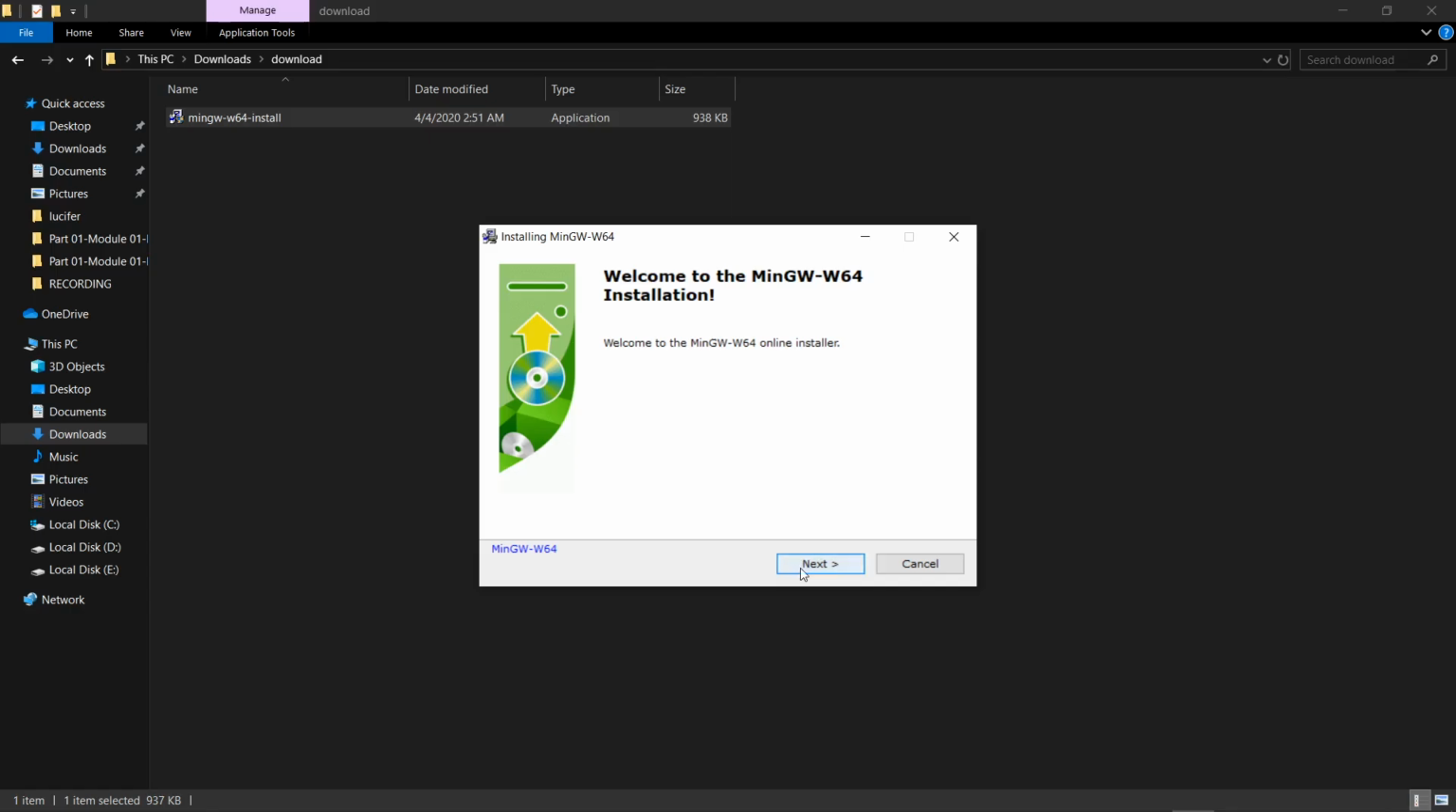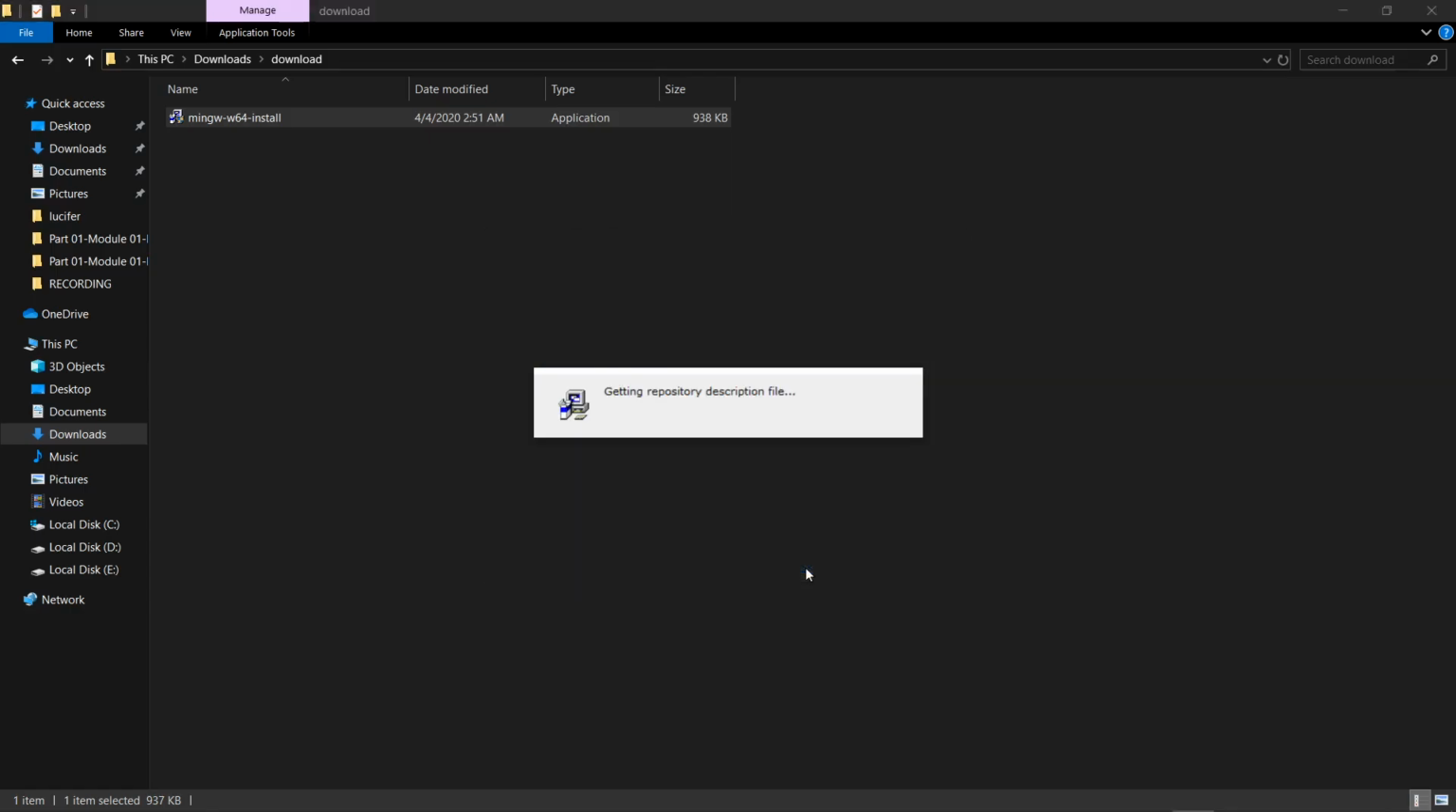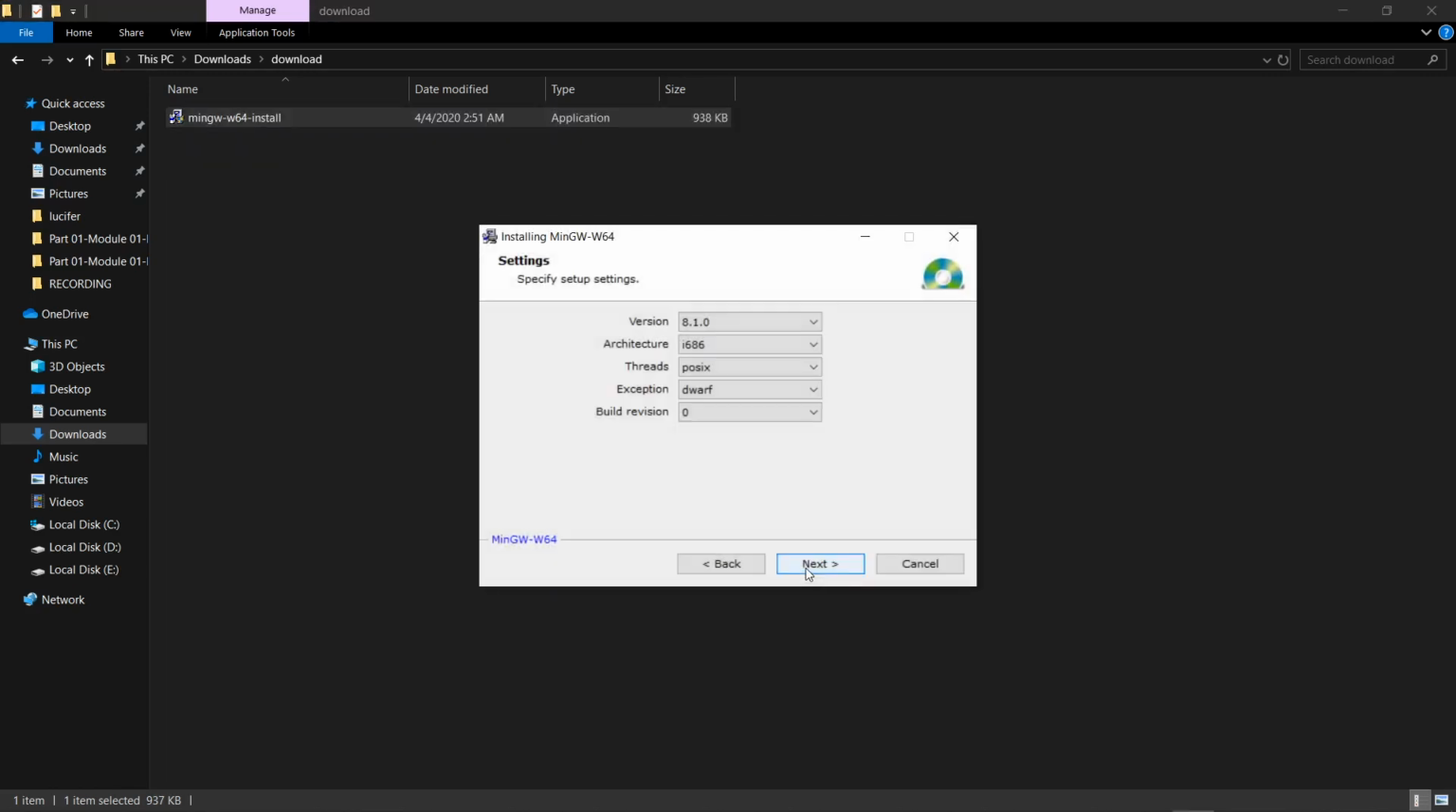Yes. Next. It is just getting all its files. You have to choose your architecture for your computer, whether you are 64 or 86-bit. My computer is 64. And also you have to choose a version. I will choose the latest version, 8.1.0.